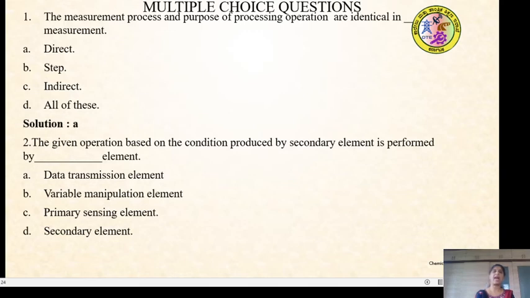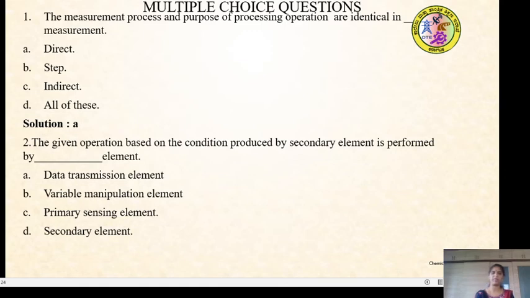Answer is the direct measurement. Here the measurement process and the purpose of processing operation are identical in direct measurement. I have given the example also by collecting the 1 liter of water from a tank.